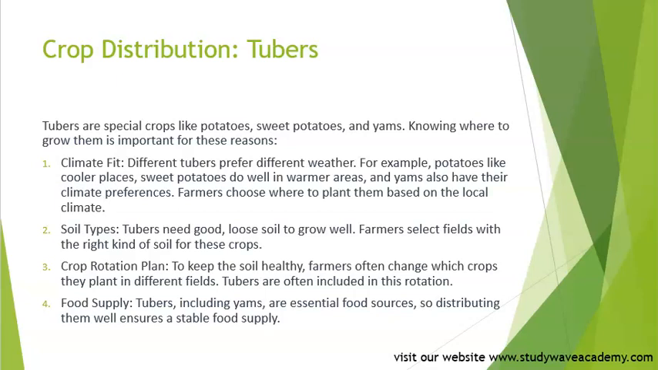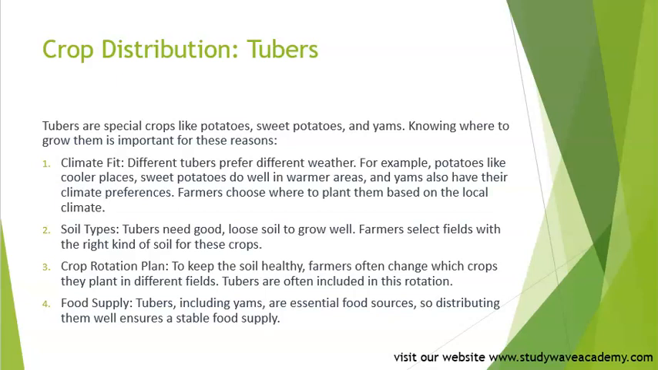Sweet potatoes do well in warmer areas. And yams also have their climate preferences. Farmers choose where to plant them based on the local climate. Soil types. Tubers need good, loose soil to grow.